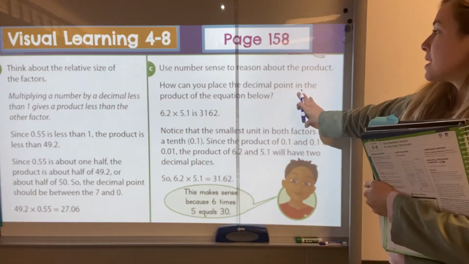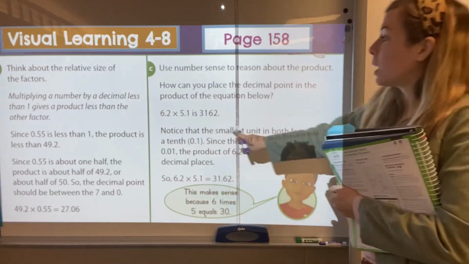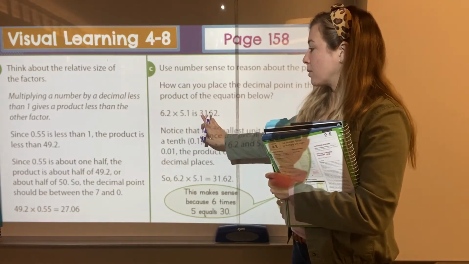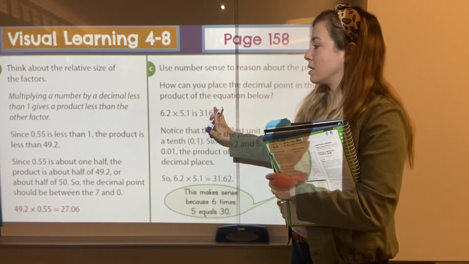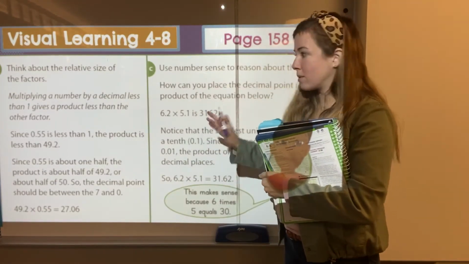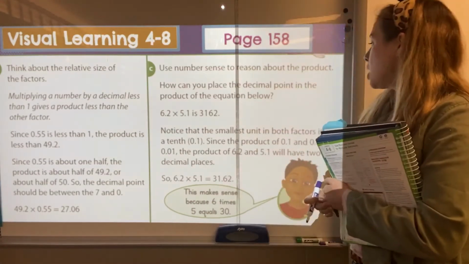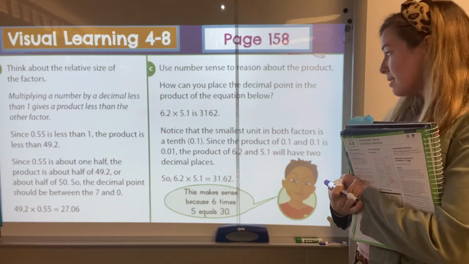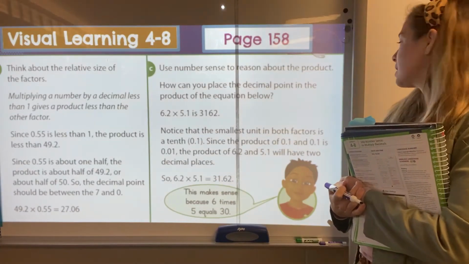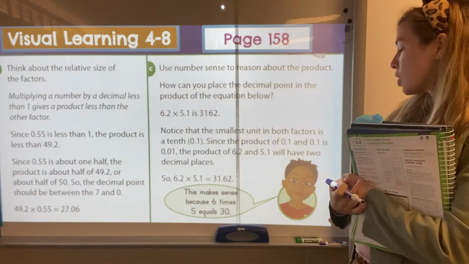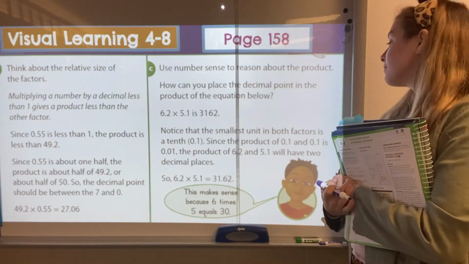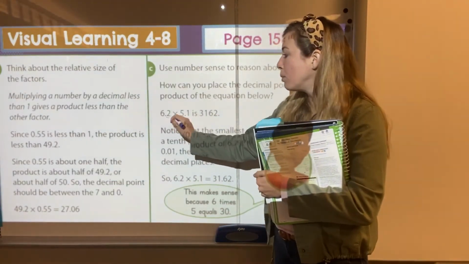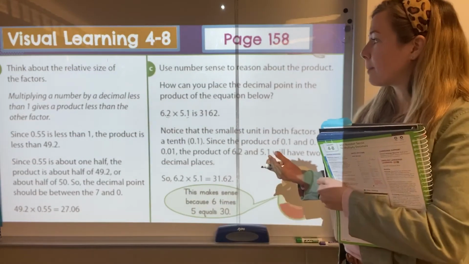So how can we place the decimal point in the product of the equation below? So we have 6 2/10 times 5 1/10 is, and we've got 3, 1, 6, 2. And so the digits are correct, the order is correct. We're just putting in that decimal. It says, notice that the smallest unit in both factors is a tenth. Since the product of 1/10 and 1/10 is 1/100th, the product of 6 2/10 and 5 1/10 will have 2 decimal places. So here they're using how many decimal places to help us reason it.